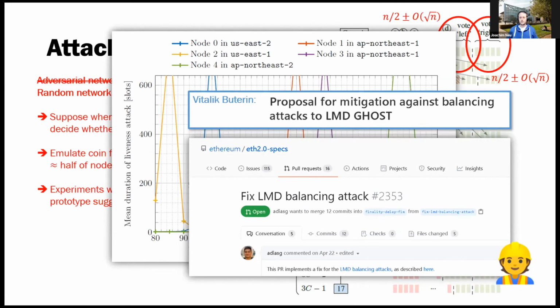Yes, so there is a proposal, and this is being worked on to see if that proposal now actually fixes the problem. There is still no security proof so far.